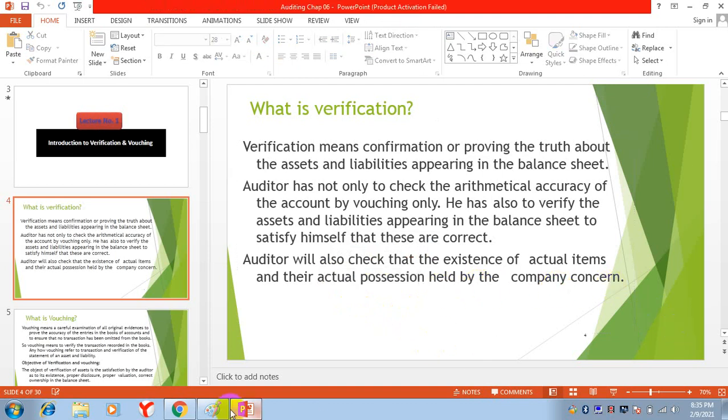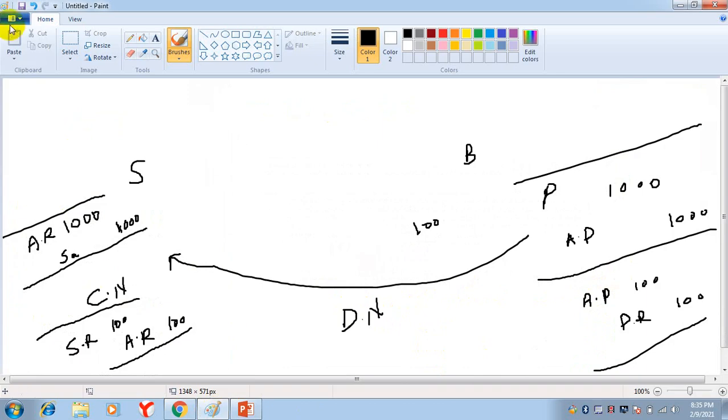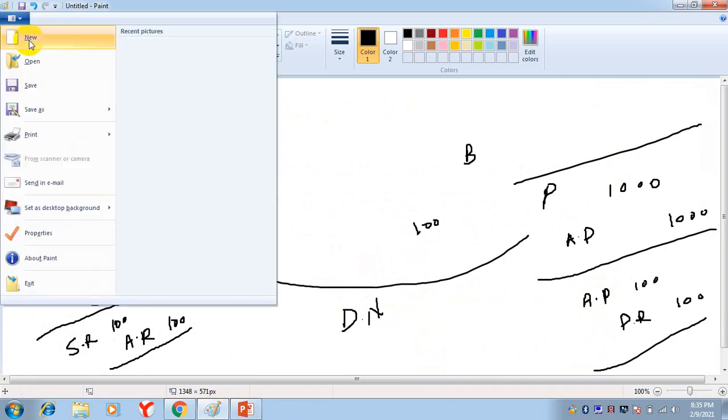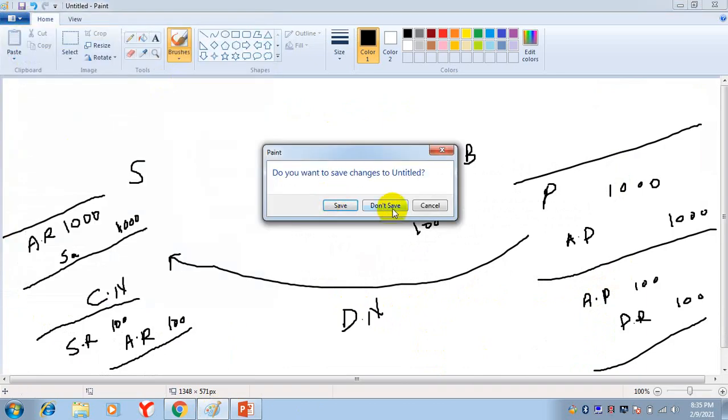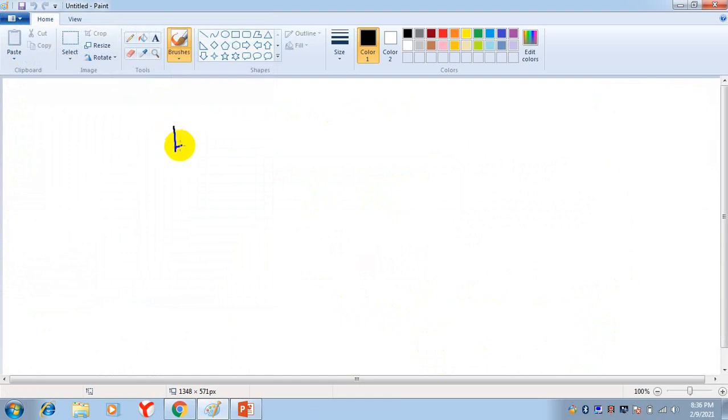So here, basically, we are checking whether the assets, land, building, machinery, furniture, and other things relate to the business, to the concern or not.